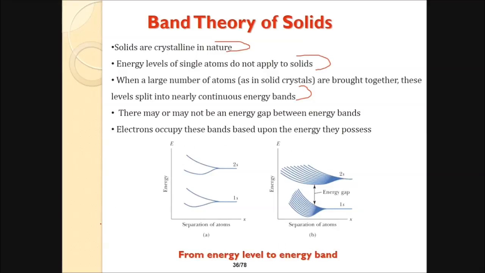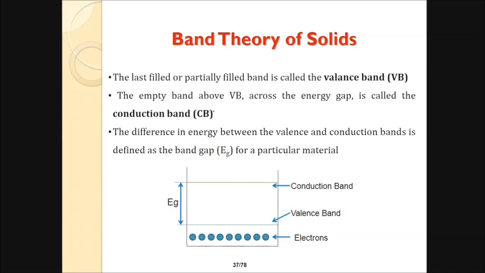This is the transition from energy level to energy band. This is the separation of atoms in terms of energy when the energy gap is there. In band theory of solids, the last filled or partially filled band is called the valence band. The empty band above the valence band, across the energy gap, is called the conduction band. The difference in energy between the valence band and the conduction band is known as the energy gap, E g, for a particular material.